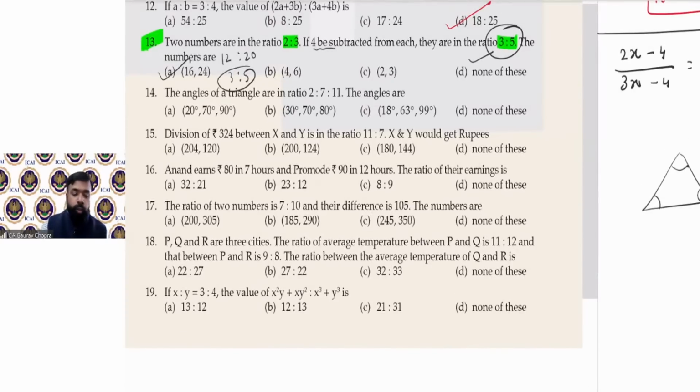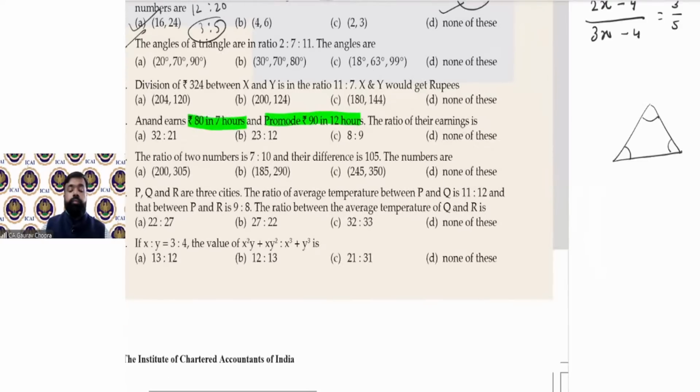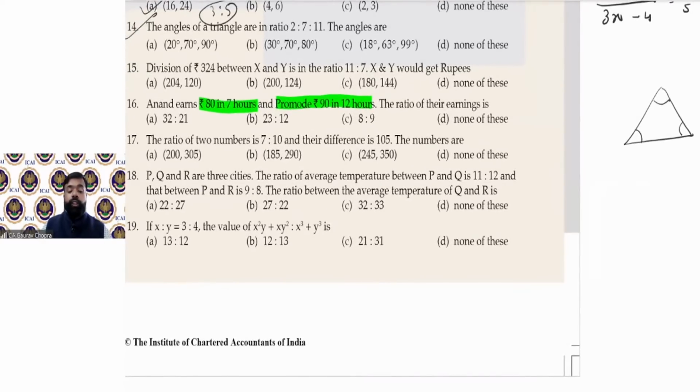So we have done question number 14 also now. So 15, you can do it by yourself. It is easy. Now the 16th one. Anand earns rupees 80 in 7 hours and Pramod earns 90 in 12 hours. Find the ratio of their earnings. दोनों की earning का ratio calculate करना. So one is 80 and 90. Can we compare 80 and 90 directly? No. दोनों को डायरेक्टली कंपेयर नहीं कर सकते.